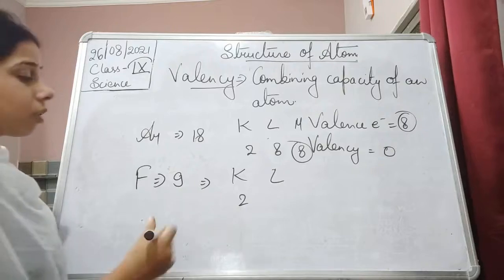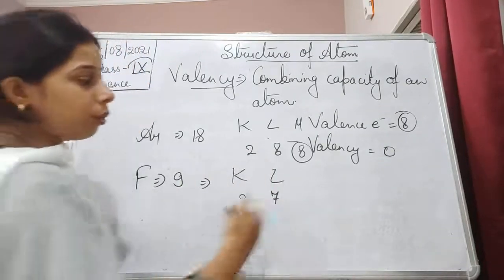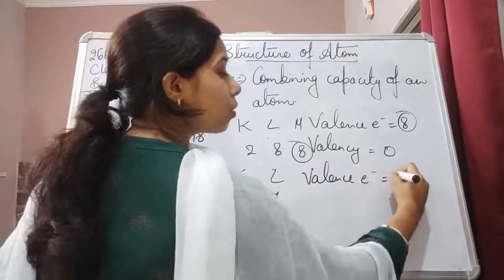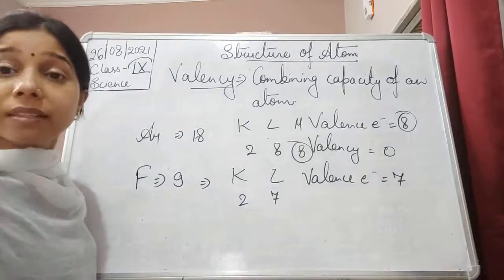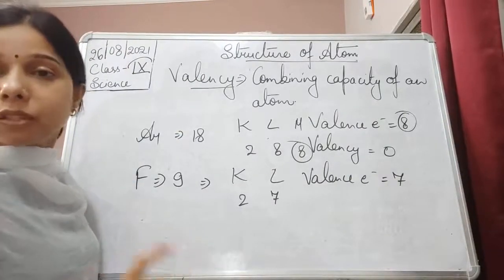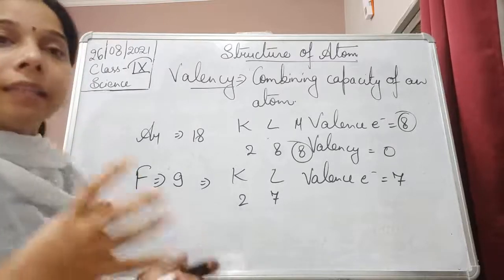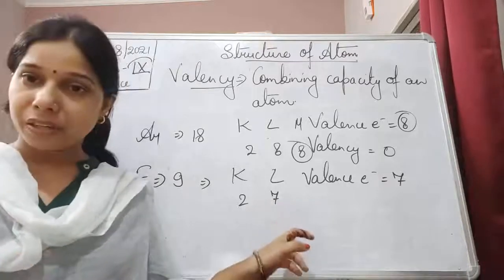Now fluorine, its atomic number is 9, so it will be 2, 7. Now you can see the valence electron is what, student? That is equal to 7. So how many electrons does it need to complete its octet? That is 1. So it will try to gain 1 electron instead of losing all these 7 electrons.